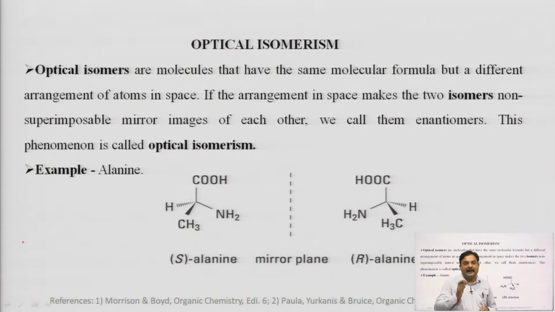This is a type of optical isomer. The other type of optical isomers are the diastereomers. The phenomenon through which enantiomers and diastereomers show isomerism is known as optical isomerism.